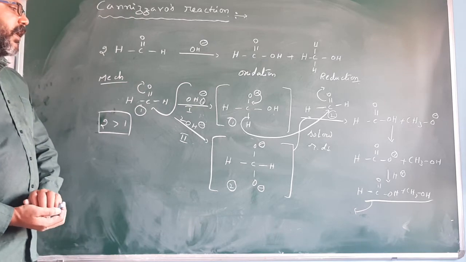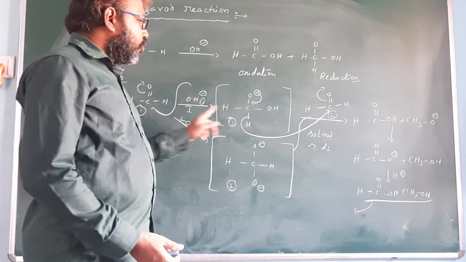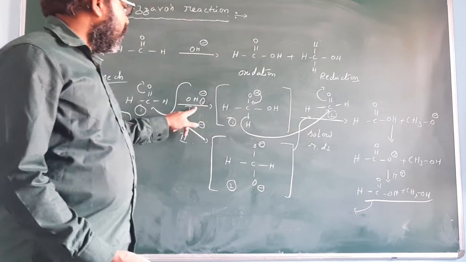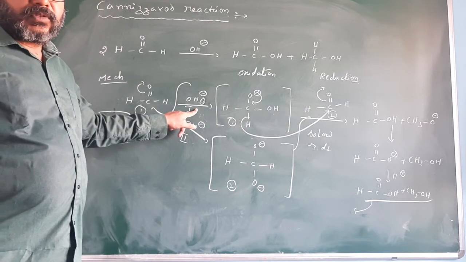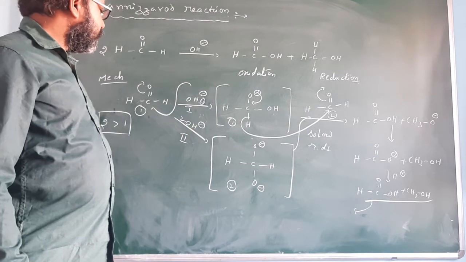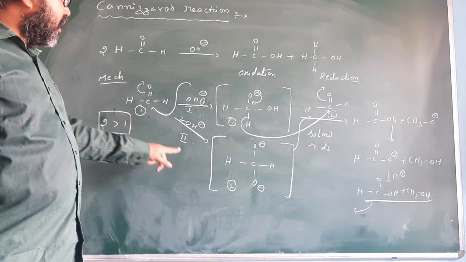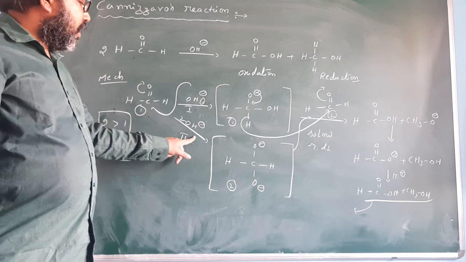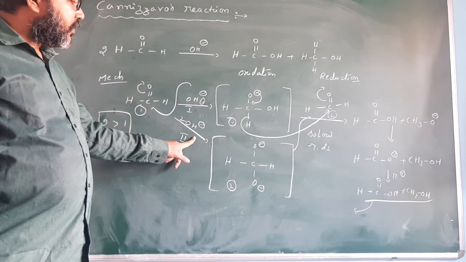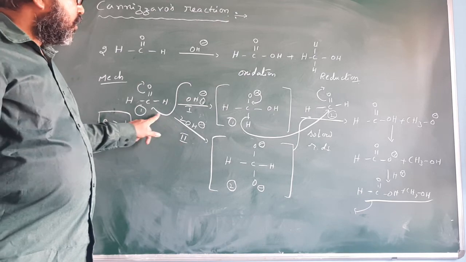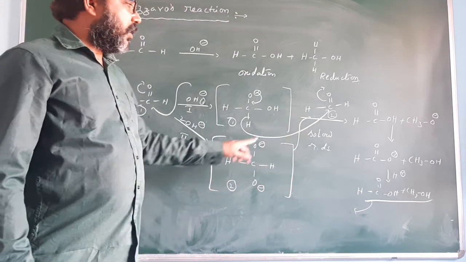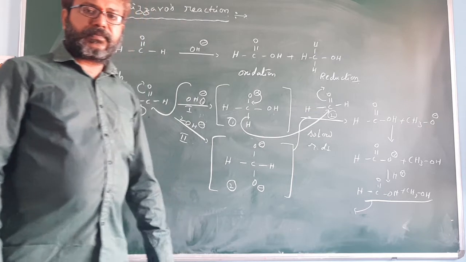So the rate is directly proportional to 2 moles of aldehyde and 1 mole of base. So it is a third order reaction. But the same reaction in presence of high concentration of base involves 2 moles of base and 2 moles of aldehyde. It is a fourth order reaction.